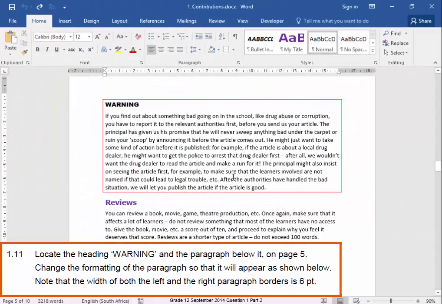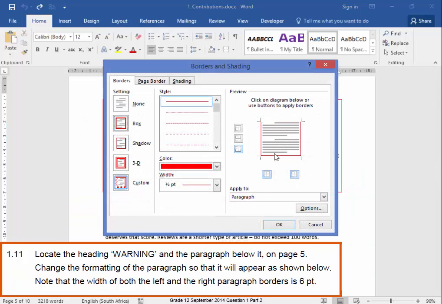This paragraph must be formatted in the same way as the question paper. Borders and shading: no border, no border. A border of 6 points on the left and the right.